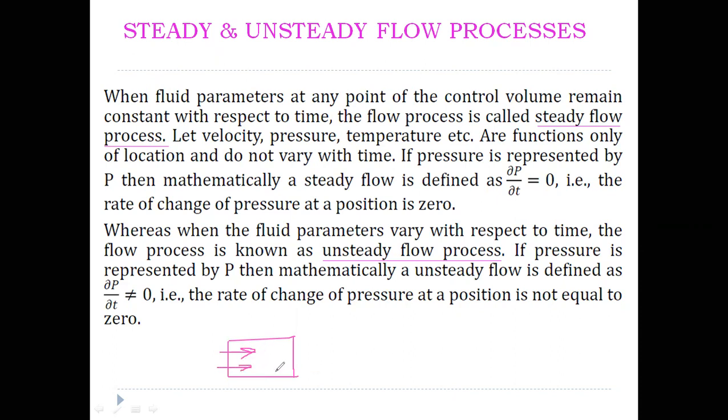So what are the variables that will vary inside the system? For each particle the velocity will vary, the pressure will vary, and the temperature of the fluid will vary. All these pressure, velocity and temperature are called the fluid parameters at any point. In a fluid flow, if you take a definite amount of fluid particles, for each particle there will be certain velocity, certain pressure and certain temperature.